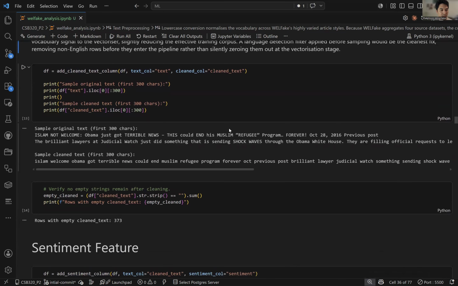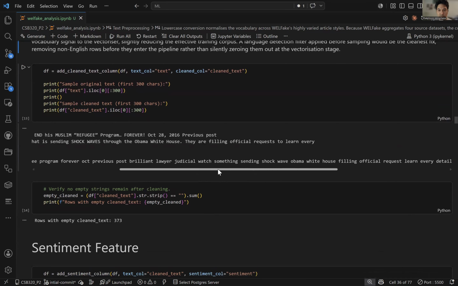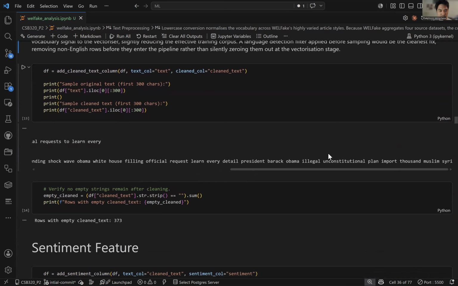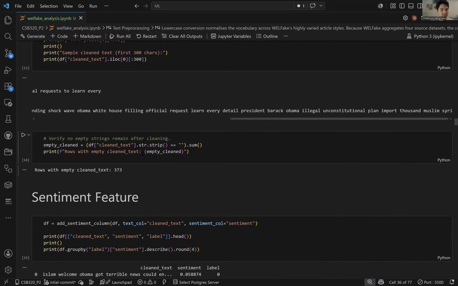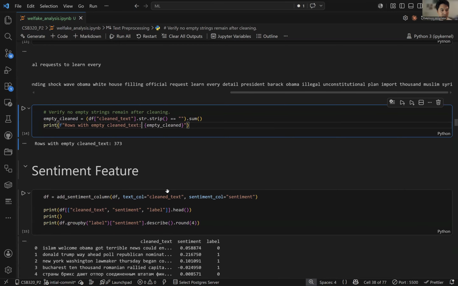And so here, after cleaning, before everything here is capitalized, and here is the clean version. So you can see "is", "did", "at", words like that were removed. And then clean all the empty text.